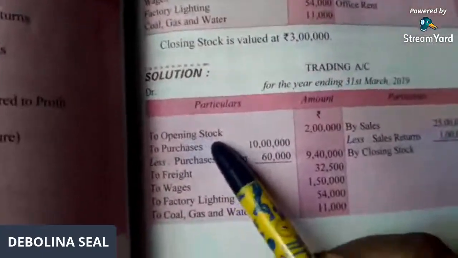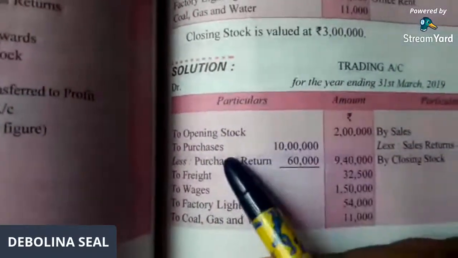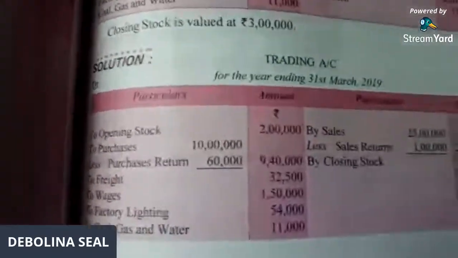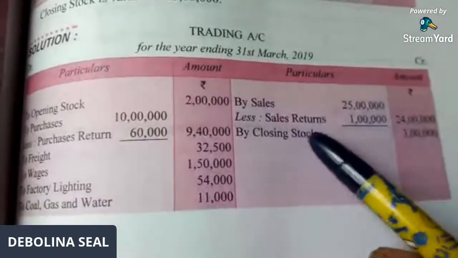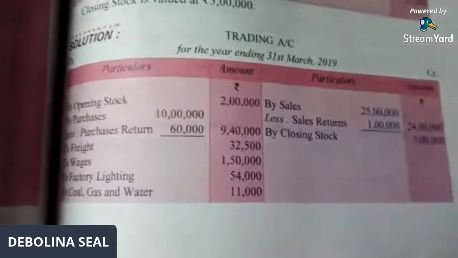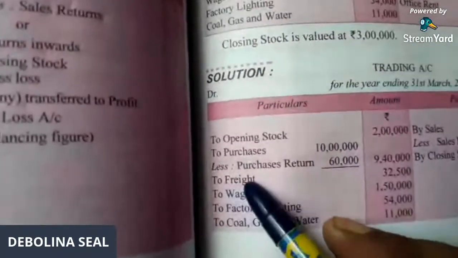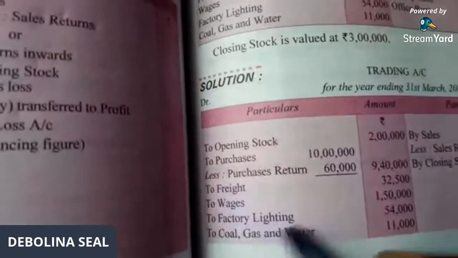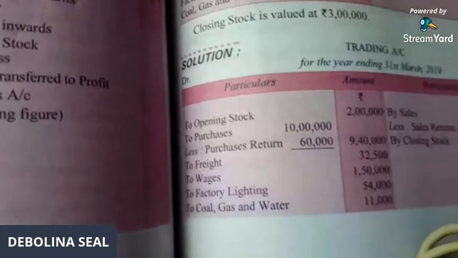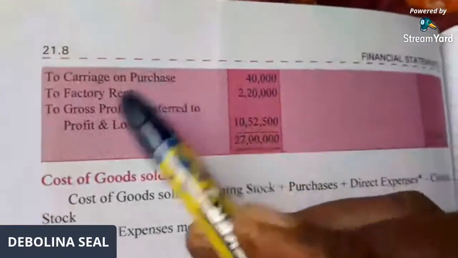What I said, opening stock you will write, then you are going to write purchase in the inner column. From there you subtract purchase return. And on this side you write sales less sales return and "By closing stock". Okay. Finish. Credit side is over. Now freight you will write, wages you will write, factory lighting you will write, coal, gas and water. Anything else? Yes, one more item is there, that is carriage on purchase and factory rent.